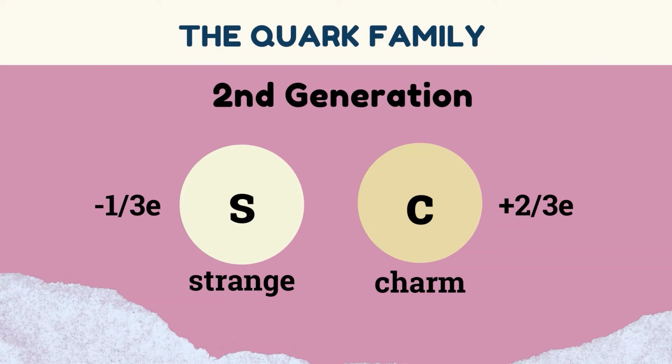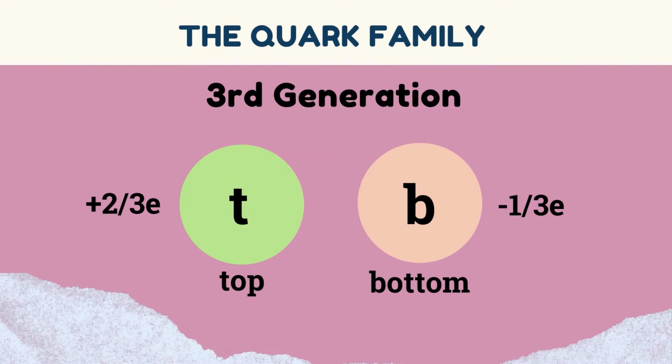Next, the second generation of the quark family. We have the first one, strange, with the symbol S and the charge negative 1/3 of the electron, and you also have charm with the symbol C and the charge 2/3 of the charge of an electron. For the last generation, or the third generation of the quark family, the first one is top with the symbol T and the charge 2/3 of the charge of an electron, and we also have bottom with the symbol B with the charge negative 1/3 of the charge of an electron. That is the 6 quarks in the quark family with 3 generations.